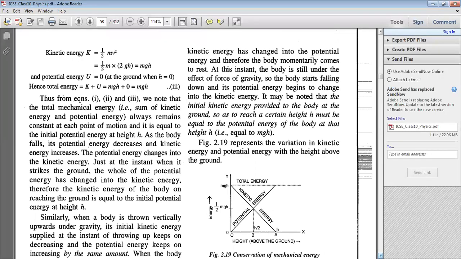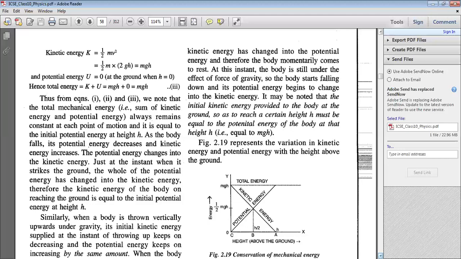When the body is at the vertical level, at the topmost level, that is position A, it has maximum potential energy and minimum, that is zero, kinetic energy. When the body begins to fall from position A, the kinetic energy of the body slowly begins to increase from 0, and the potential energy of the body begins to decrease. Why? Because the height of the body keeps on decreasing and it goes towards the ground.